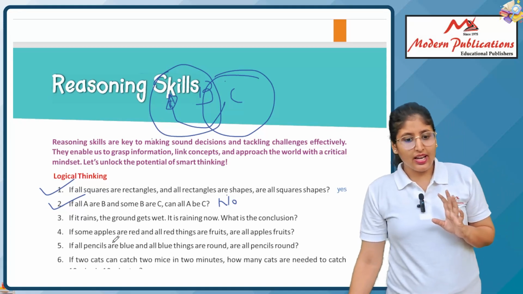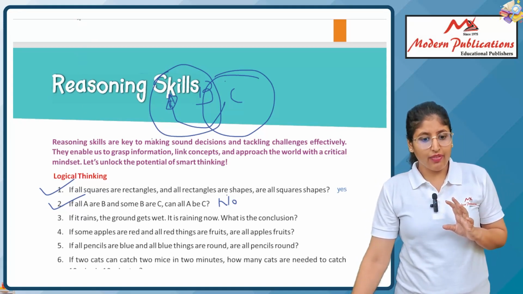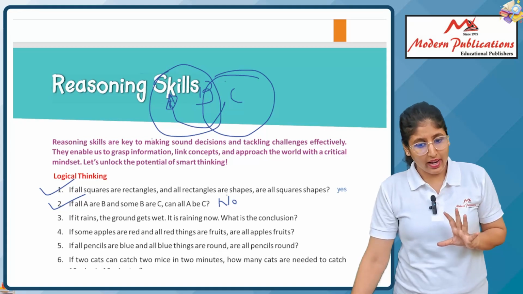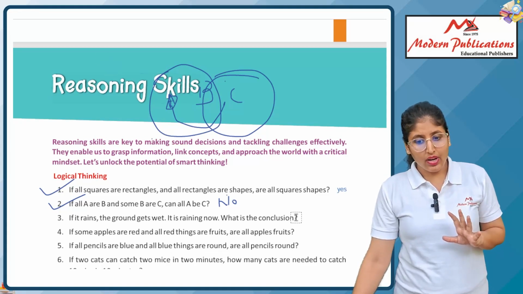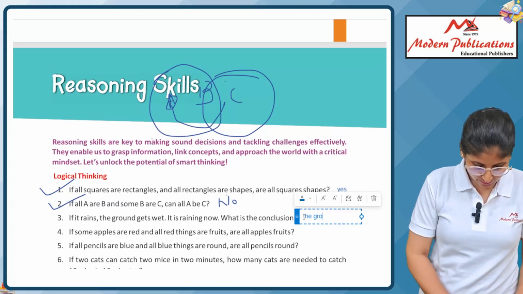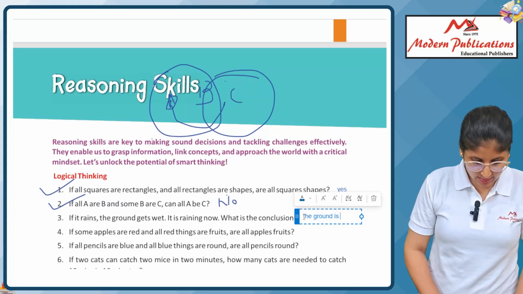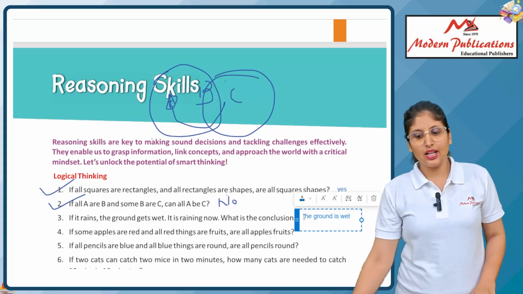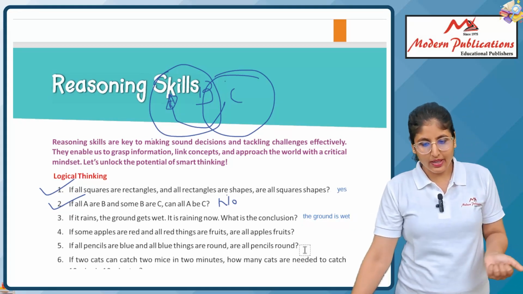If it rains, the ground gets wet. It is raining now, then we can conclude the ground is also wet. Yes or no? If it is raining, then what is the condition of our ground? Of course, it is wet.